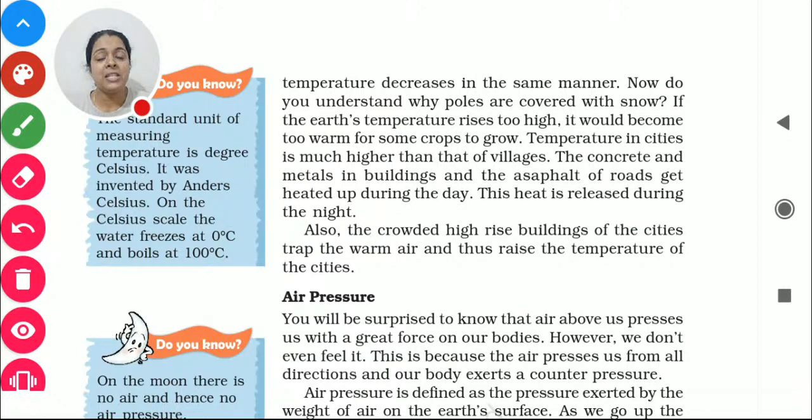They will absorb more heat, and what happens? Day and night they will absorb heat, but at night they will release it. So in the cities you find the days are hot, but the nights are not cool. Nights are not cool because during the daytime these buildings and metal roads have absorbed and trapped the sun's heat, and at night they start releasing it. So where will the heat of the sun go? It will be trapped there only. That's why cities and towns always have a higher temperature compared to a village.